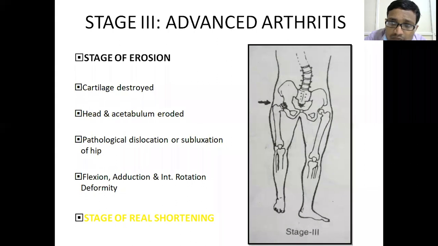Sometimes in advanced stages, the hip might get dislocated, and at this time the head can be seen on the iliac bone. That will also cause shortening. But in the stage of advanced arthritis, there will be real shortening and the same flexion, adduction, and internal rotation deformity.